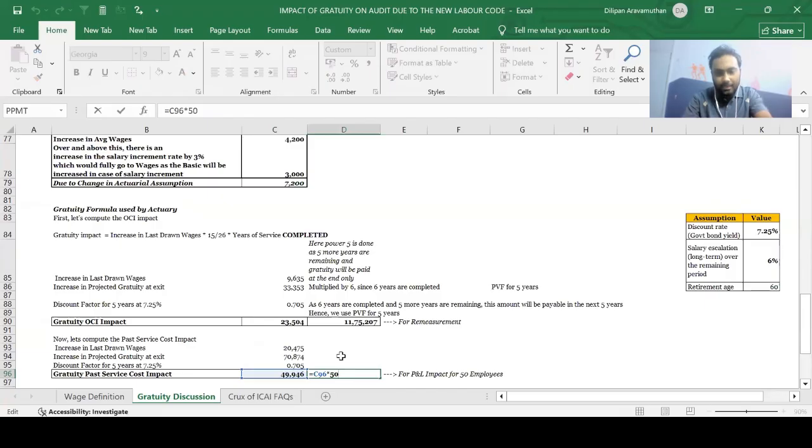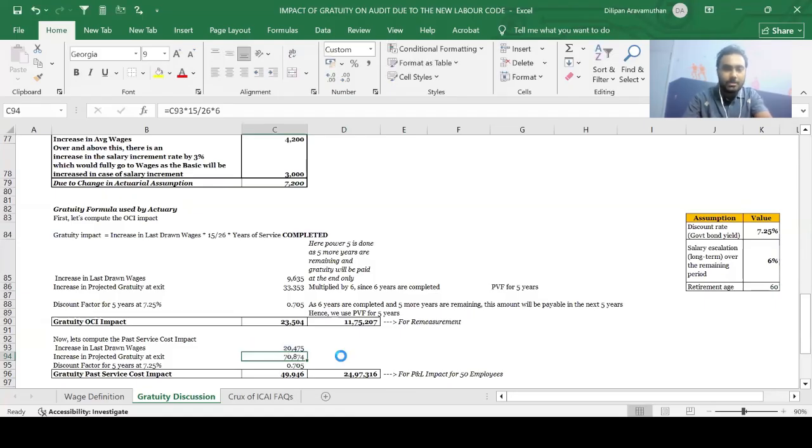And again, when we multiply this with 50, we're going to get the P&L impact for 50 employees. I hope that is clear, guys. Yes, perfect.